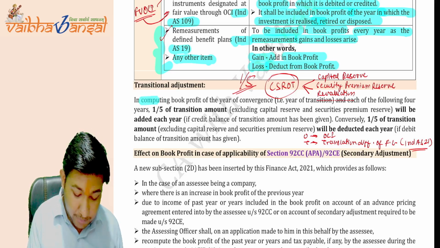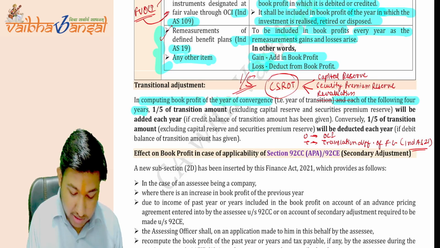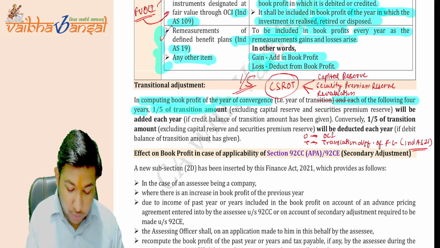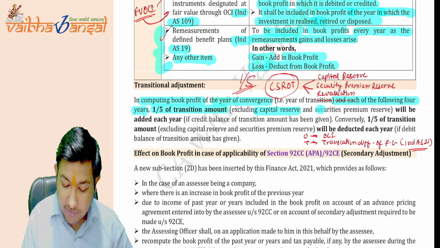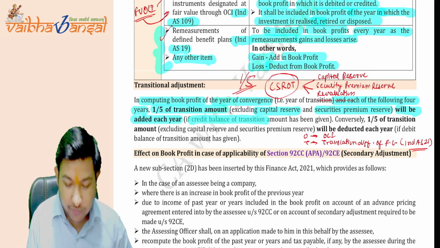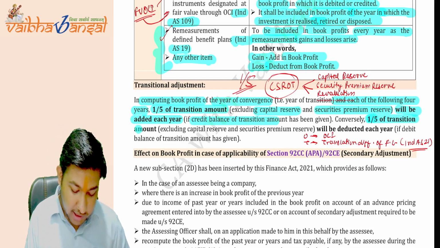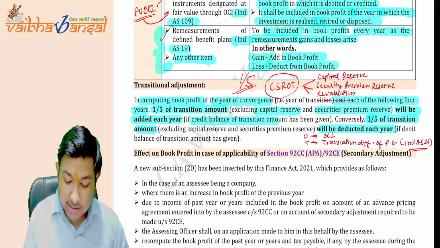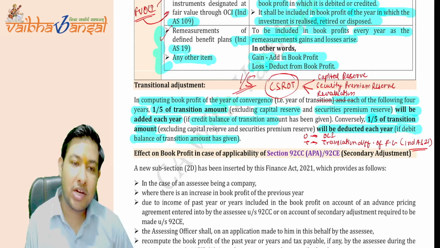See, in computing the book profit of the year of convergence and each of the following 4 years, 1/5 of the transition amount, excluding capital reserve and securities premium reserve, will be added each year if a credit balance of the transition amount is given. Conversely, 1/5 of the transition amount will be deducted each year if a debit balance of the transition amount is given. Is this point clear to you all?